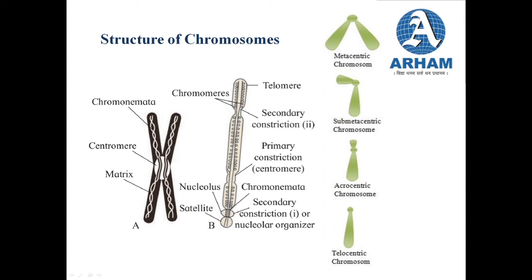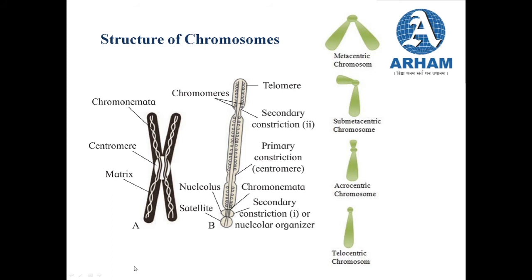So it is just a thread-like structure on which at intervals there are these bead-like structures, and the bead-like structures are known as nucleosomes. So we'll study later what nucleosomes are. For now, the chromatids, that is the arms, consist of these double-stranded DNA molecules extended from one end of the chromosome to the other end of the chromosome.